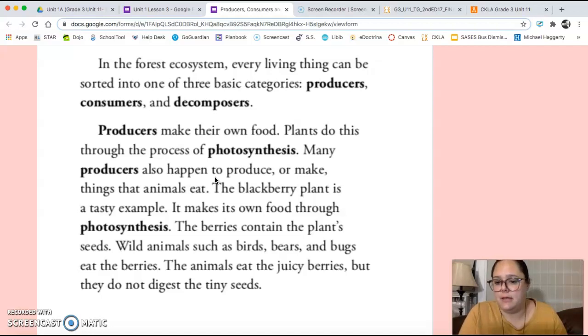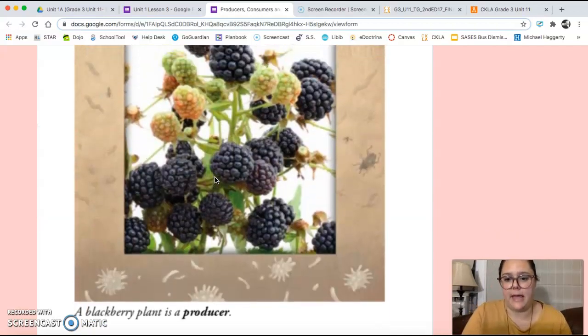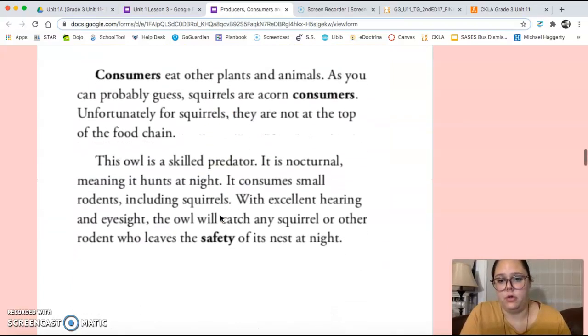The berries contain the plant seeds. Wild animals such as birds, bears, and bugs eat the berries. The animals eat the juicy berries, but they do not digest the tiny seeds. That is a blackberry plant, which is an example of a producer. Consumers eat other plants and animals. As you can probably guess, squirrels are acorn consumers.